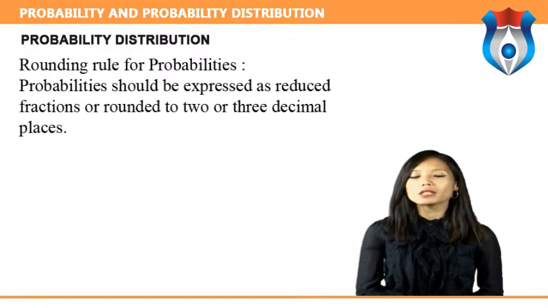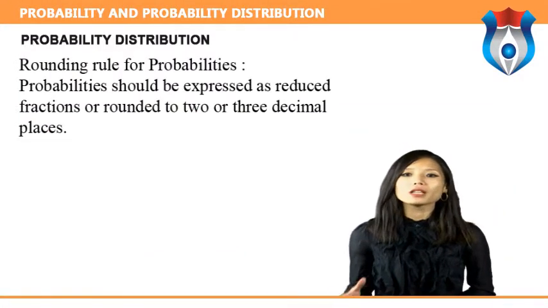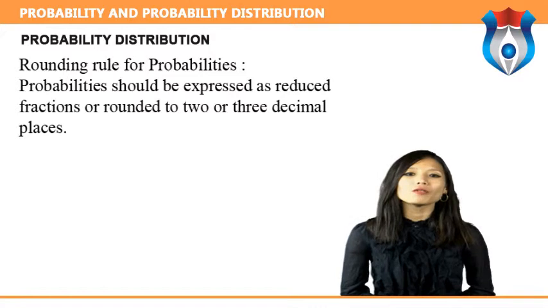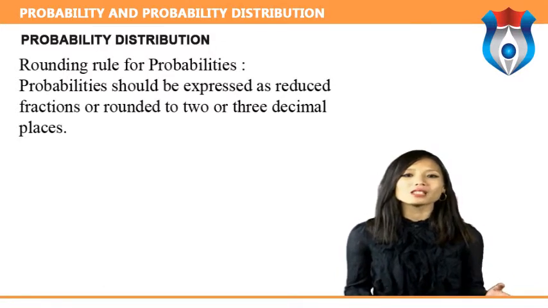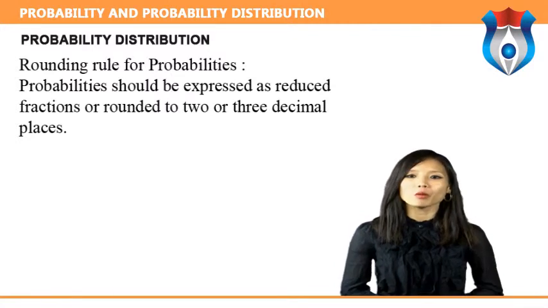Rounding rule for probabilities P. Probabilities should be expressed as reduced fractions or rounded to 2 or 3 decimal places. When the probability of an event is an extremely small decimal, it is permissible to round the decimal to the first non-zero digit after the decimal point.